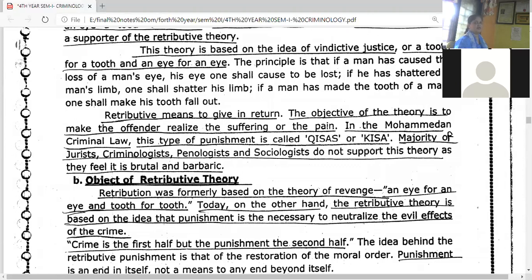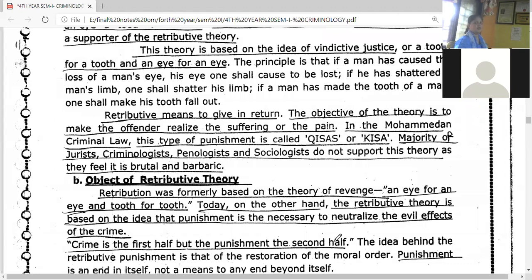The principle is that if a man has caused the loss of a man's eye, his eye shall be caused to be lost. If you have destroyed his eye, your eye must be lost. Okay, so that was the principle. If you have shattered a man's limb, one shall shatter his limb. If you have broken his arm, a limb meaning any part of the body, then a part of your body must be broken. If a man has knocked out the tooth of a man, then one shall make his tooth fall out. Retributive means to give in return. What you gave me, I will give back to you.